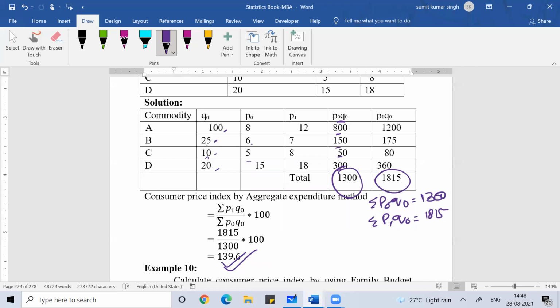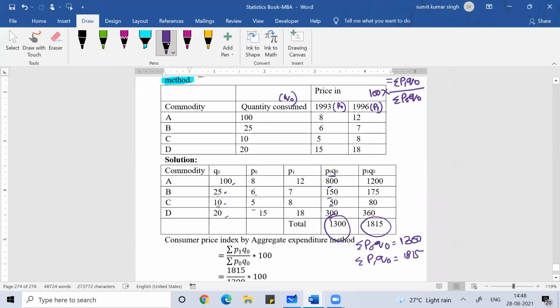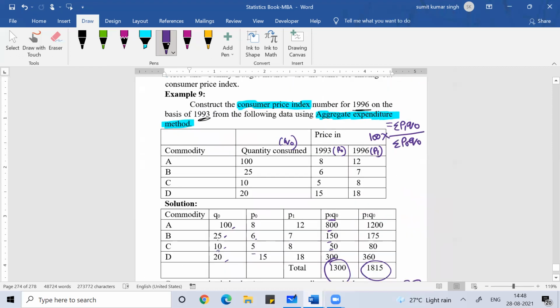Clear everyone? Anyone, any doubt? Clear everybody?